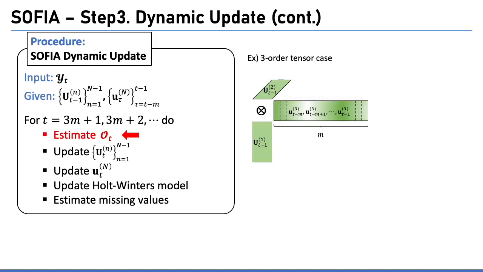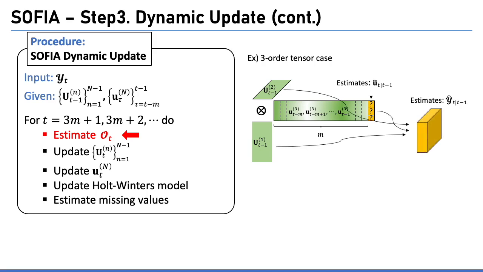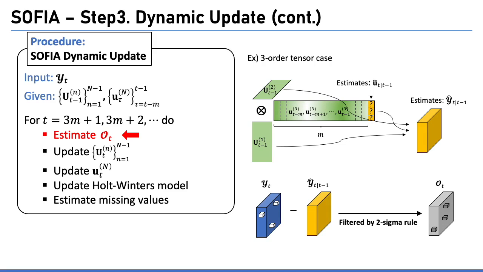First, estimate the outlier subtensor Ot. We can predict the temporal vector by one-step-ahead Holt-Winters forecast, and using it, we can predict the next subtensor to be received. Then, we regard the prediction error as an outlier only when the prediction error is significantly large. Specifically, we apply the 2 sigma rule to filter out the small outliers.